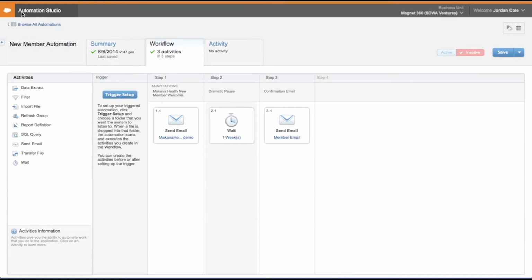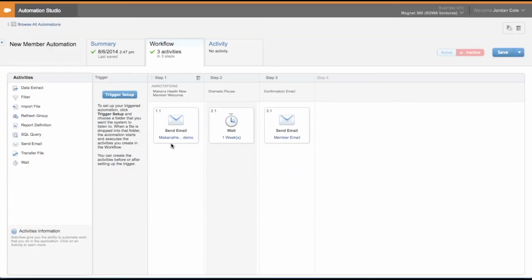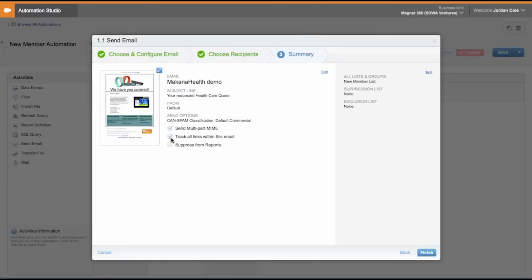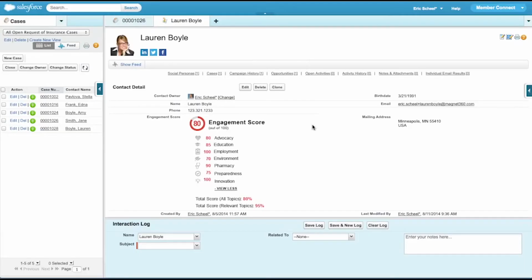Adding Jane to the customer journey, Makana has the ability to engage with her using email with the Marketing Cloud, mobile, social ads, and web. Or in this case, we set up an automation for Jane, where we can send her a welcome email. The welcome email that's sent to Jane has some basic calls to action, like downloading the app or getting more tips on health. As customers move through their journey, we gather more information on them, and then their engagement score increases over time. Here we see Lauren Boyle, whose engagement score is 80 out of 100.